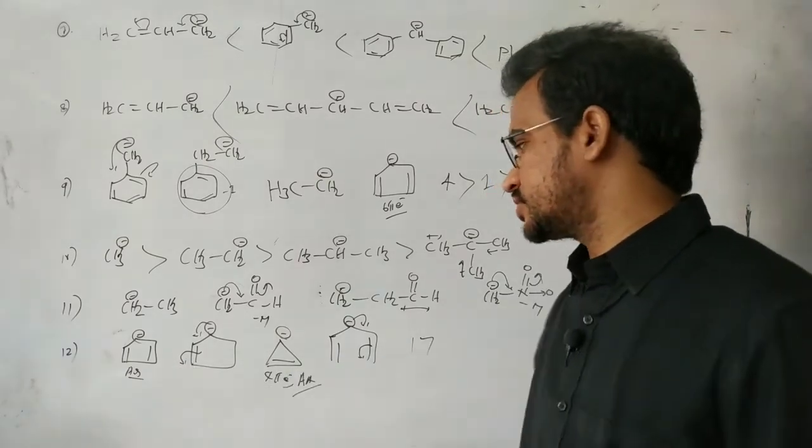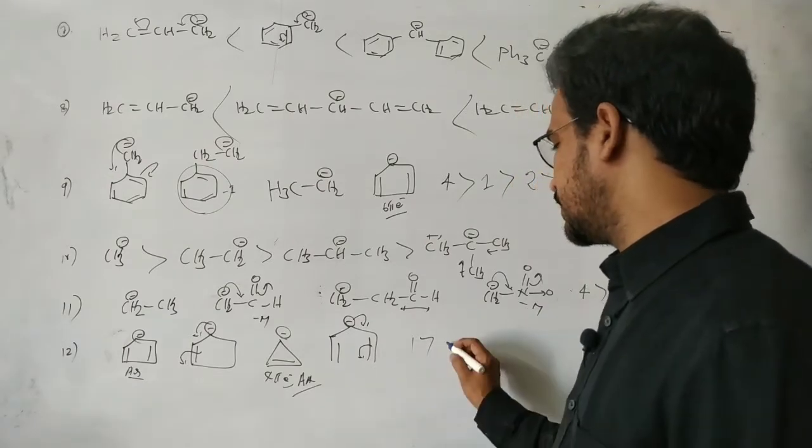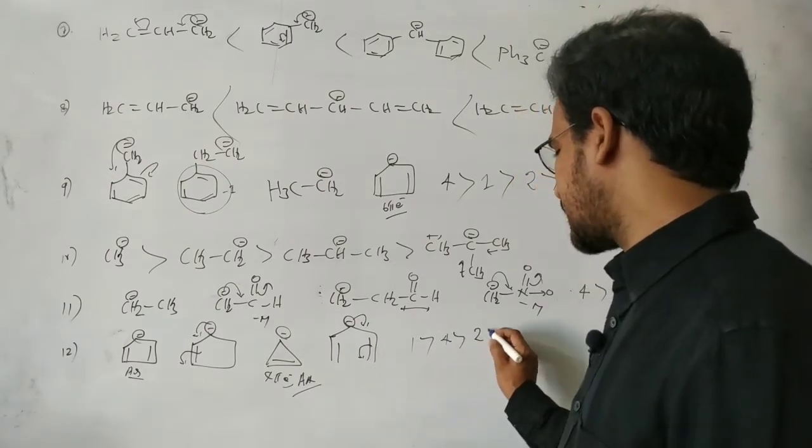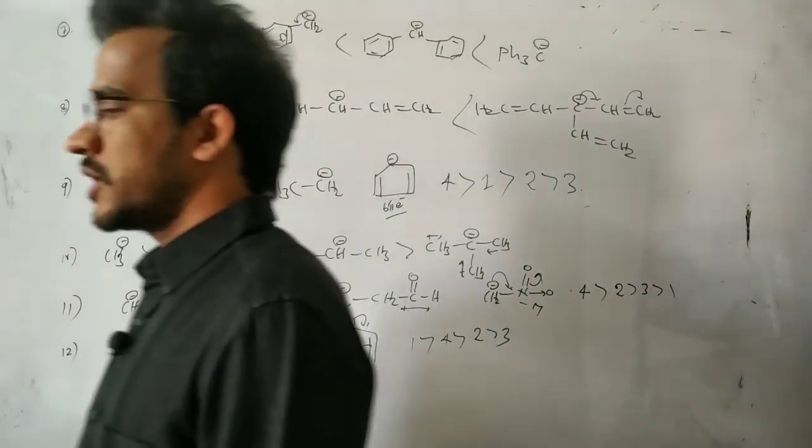So the aromatic one is more stable. Here, conjugation with 1 pi bond. Here, conjugation with 2 pi bonds. So here the fourth one is more stable, next the second one, and the third one is the least stable, the anti-aromatic species. Okay?